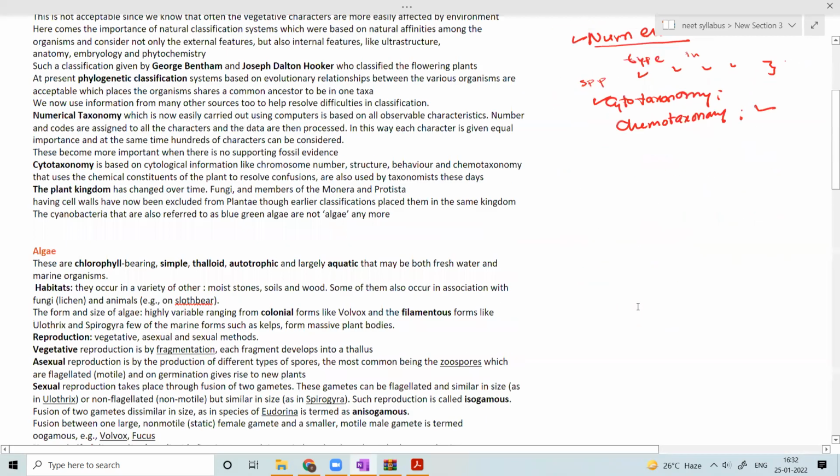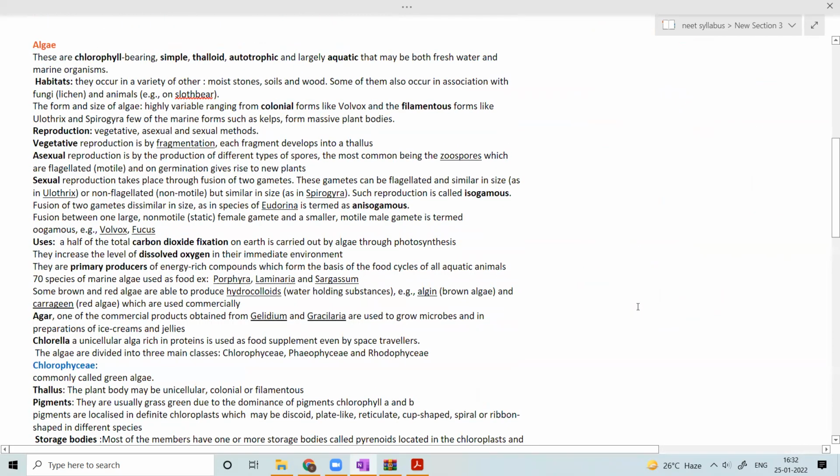So next one is algae. Algae are chlorophyll bearing organisms. That means they have chlorophyll and they perform photosynthesis. These are very simple, so the body is only thallus. Thallus means, as I already told you, there is no proper root, shoot, or leaf. That kind of simple organization of the body is present in the form of thallus.